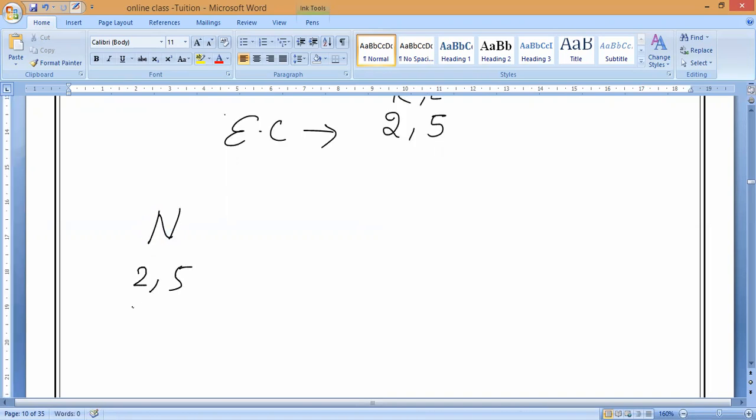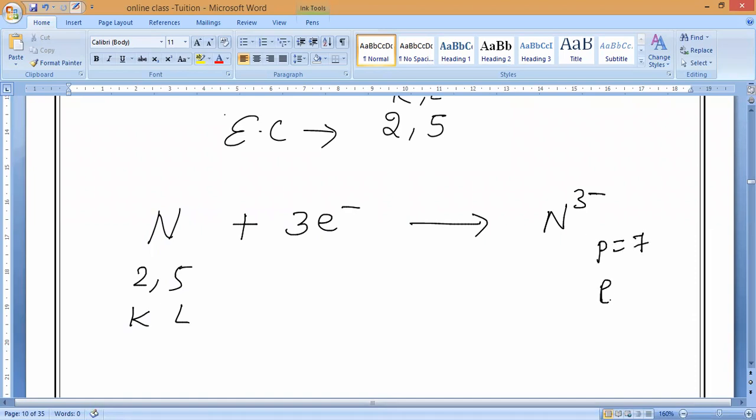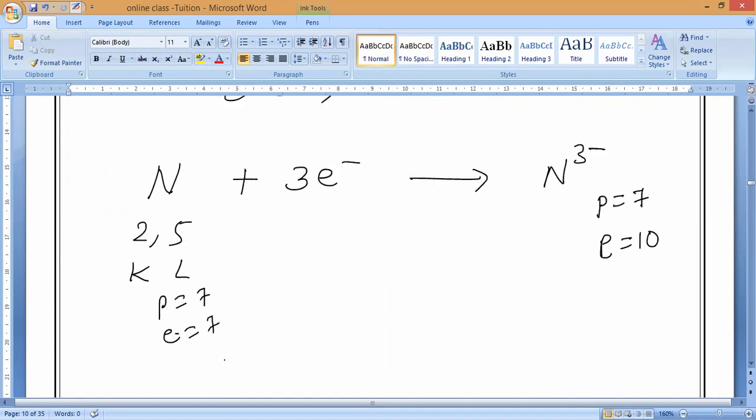So 2, K and L. Now it will gain how many electrons, guys? 3 electrons. It will form N3 minus. So now for N3 minus, the number of protons is how many? 7, but the number of electrons is how many, guys? 10. Understand? In the atom, the number of protons is 7 and the number of electrons is also 7. Now K and L is 2, 8. What is the nearest electron configuration? Stable.